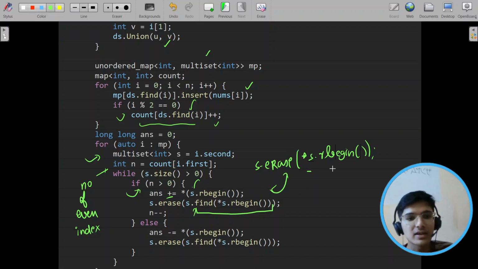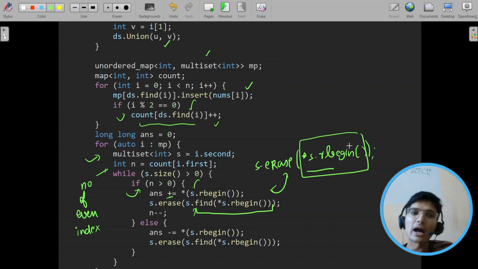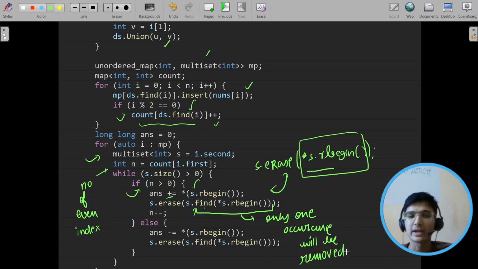If you do this, it will remove all the occurrences of this element, and erasing via the last element means the largest element. But if you do this, only one occurrence will be removed. Only one occurrence will be removed. That's also a very important thing. So while implementing it, take care of these things, right?